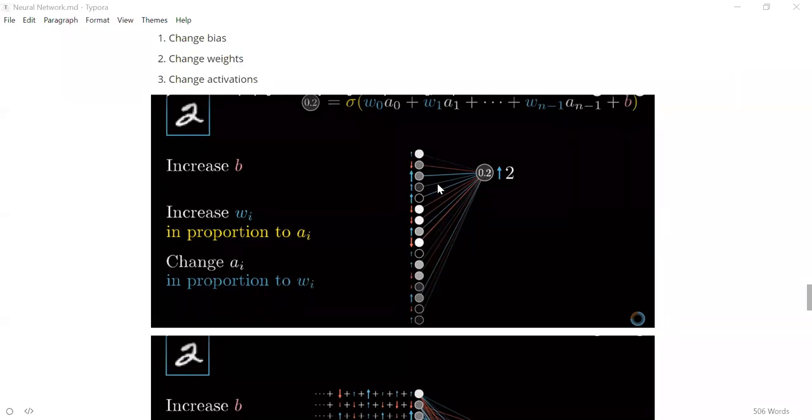It works in the opposite way as well. If you are trying to change an activation, the one which has a higher weight will have more impact. So if you are changing an activation and it is connected through a higher weight, I mean there is a strong connection between the nodes, even if you change the activation value a little bit, it will result in a significant change in the output. What I'm trying to say is both the weights and inputs are highly correlated. So if the input is more, if you change the weight a little bit, it will impact a lot.